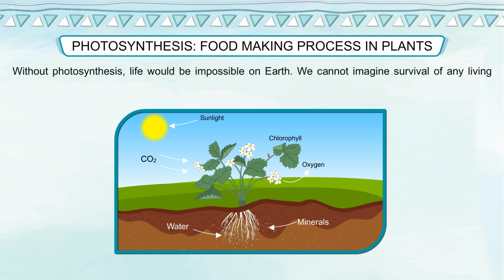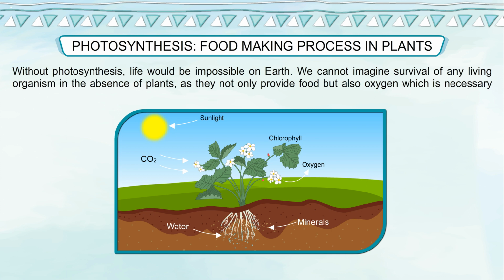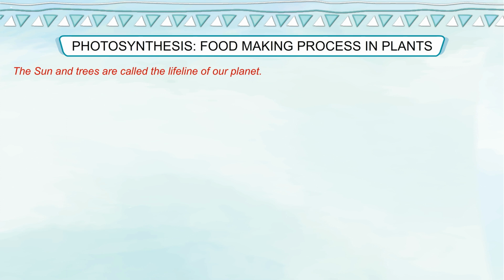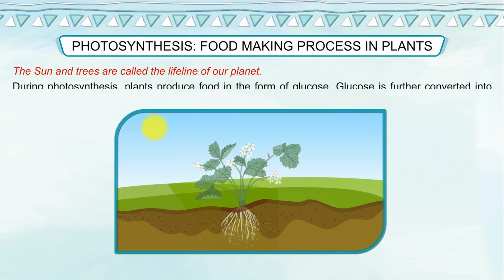Without photosynthesis, life would be impossible on Earth. We cannot imagine survival of any living organism in the absence of plants, as they not only provide food but also oxygen, which is necessary for respiration. The sun and trees are called the lifeline of our planet.